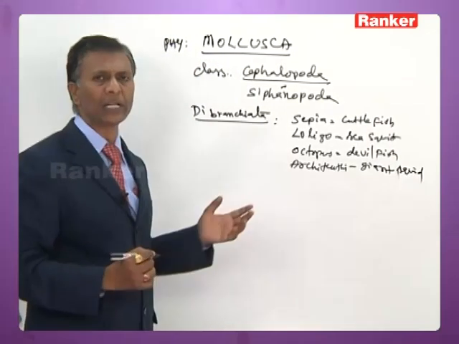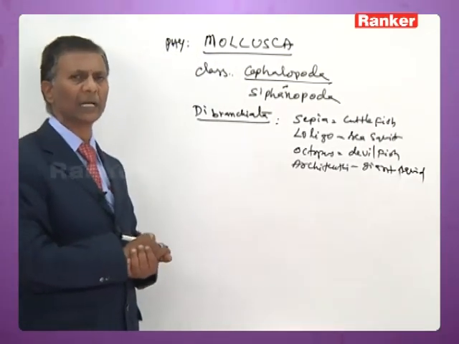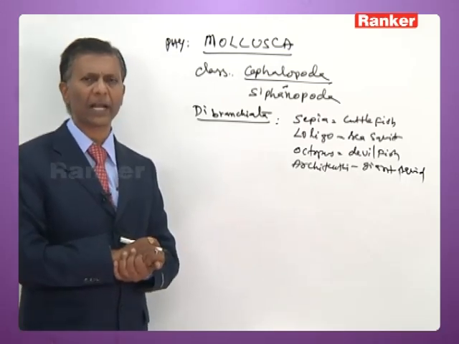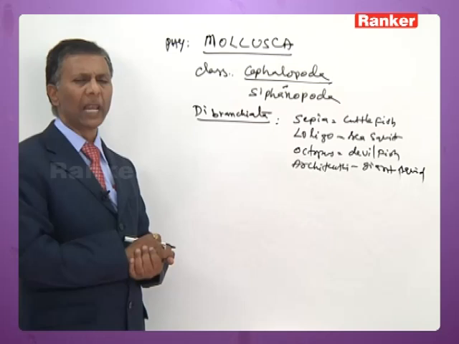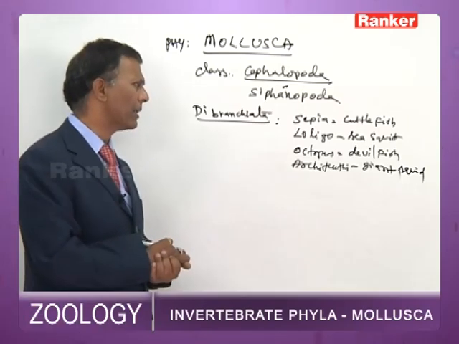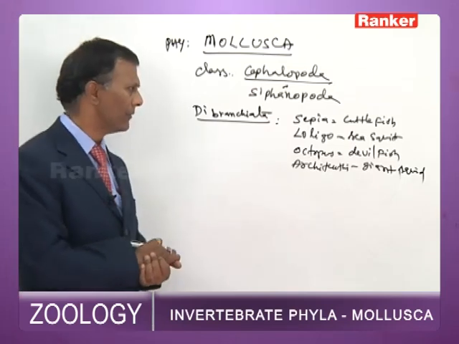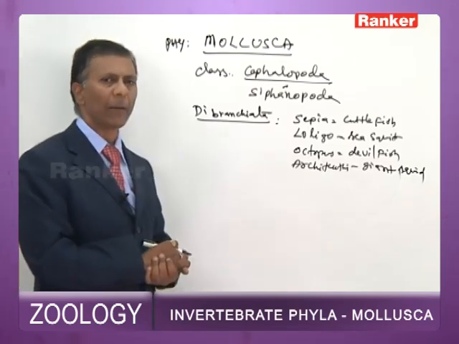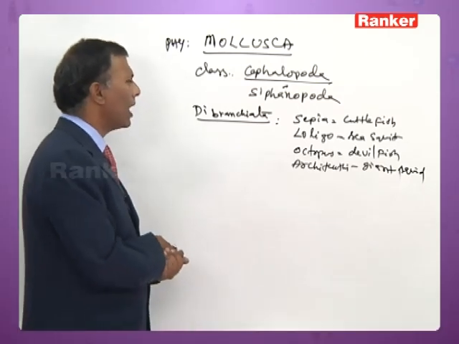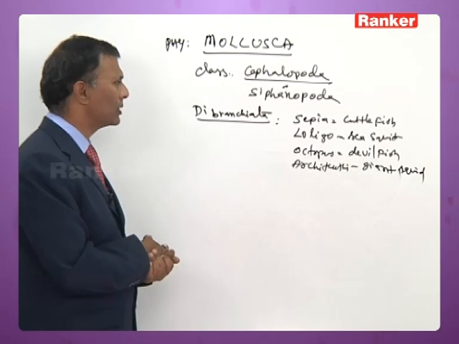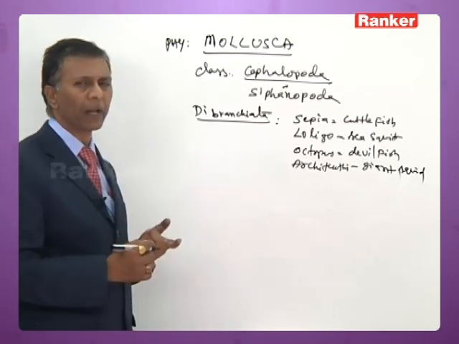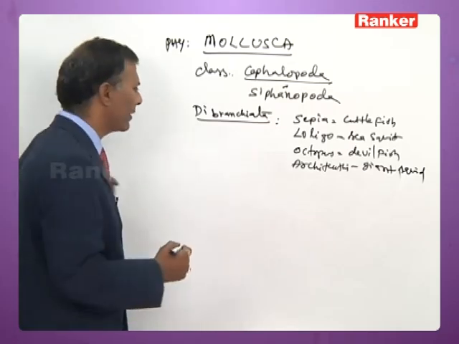Architeuthis is commonly called giant squid, and it is the largest invertebrate and can be referred to as the second largest animal overall. The largest animal is the blue whale. Among invertebrates, it is the largest animal. So sepia, loligo, octopus, Architeuthis, all of them belong to dibranchiata, where they have got one pair of gills, one pair of auricles and one pair of nephridia.